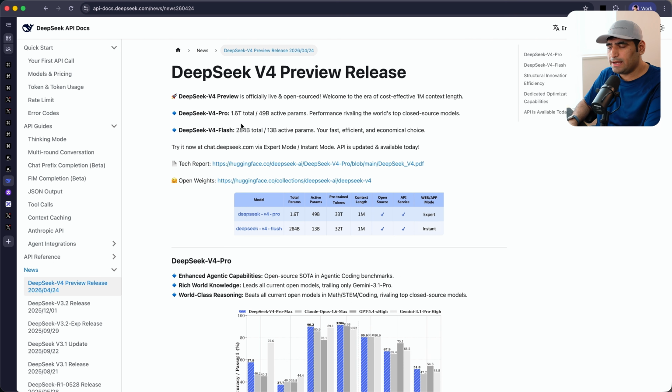First of all, it's a really big model. DeepSeek V4 preview is officially live and open source. Welcome to the era of cost-effective 1 million context-length models that are open source. I think this is the first SOTA model which has 1 million context length. It's pretty huge, 1.6 trillion parameters. And it also comes with a smaller variant, V4 Flash. And it is crazy how cheap it is, right?